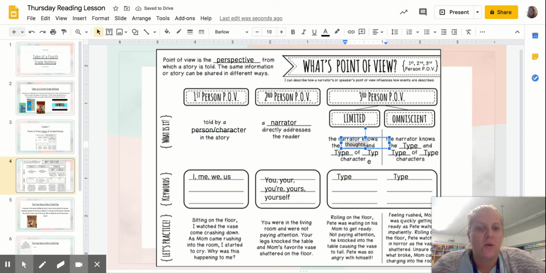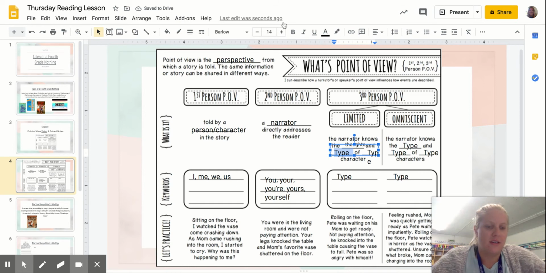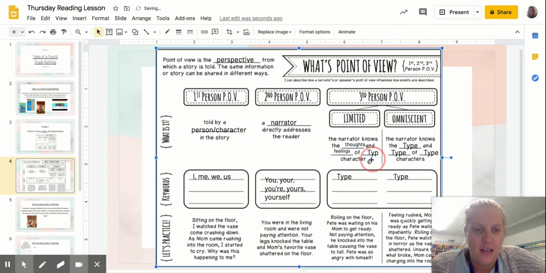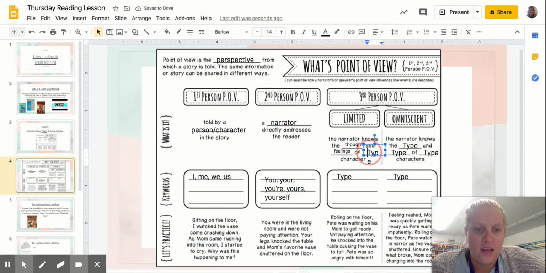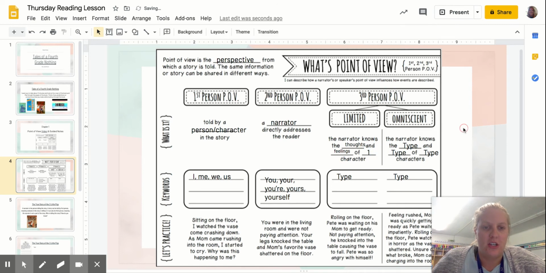So the narrator knows the thoughts, the feelings of one character.